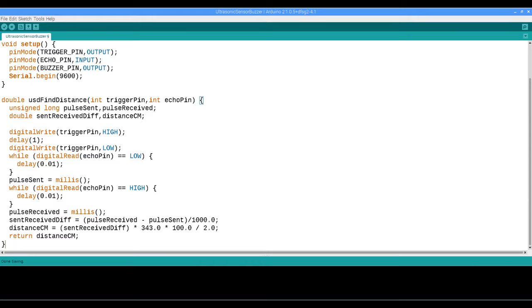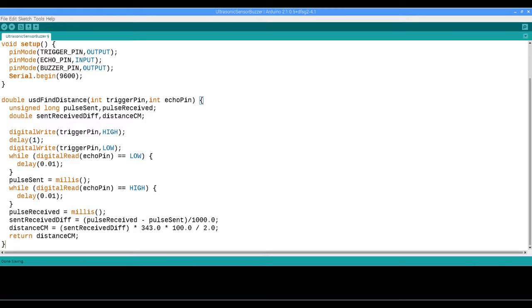The USD find distance function takes 2 parameters, an int value for the trigger pin and an int value for the echo pin. It returns a double value. 2 local variables are also defined, an unsigned long for the pulse sent and for the pulse received. There's also a double value that's going to compute the difference between the time of the pulse received and the pulse sent, and a variable, distance cm, which will hold the distance in centimeters.